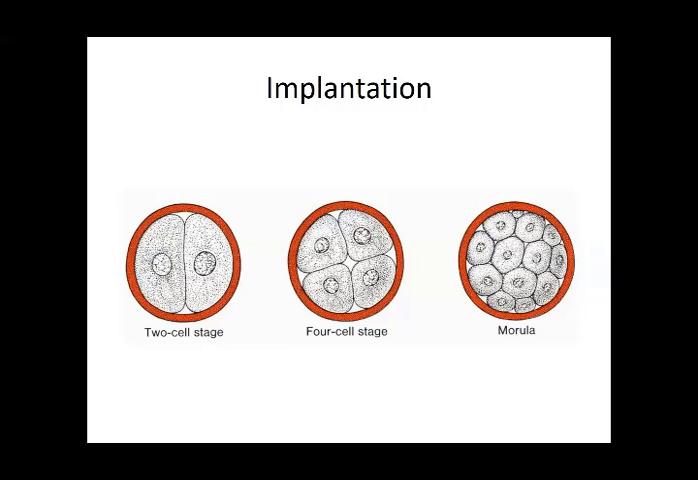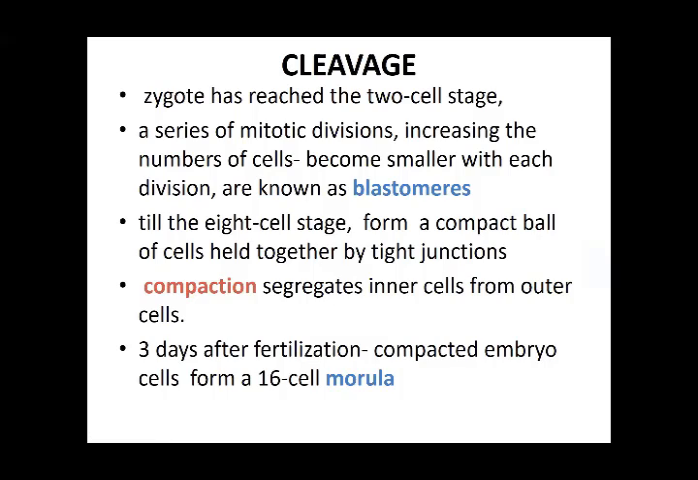Then the mitotic division starts. That mitotic division results in the two-cell stage. Then after the two-cell stage, it's going to further divide into the four-cell stage, and from the four-cell stage further going on to what we call the morula, which reaches roughly the 16-cell stage. Then the process that we call it is the cleavage process.